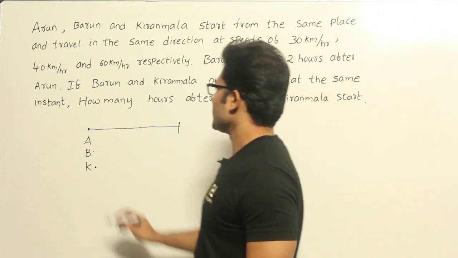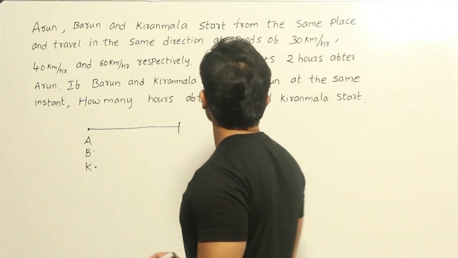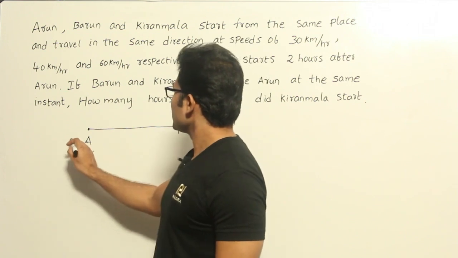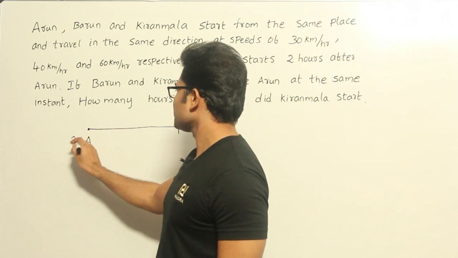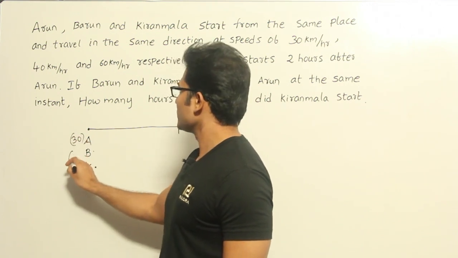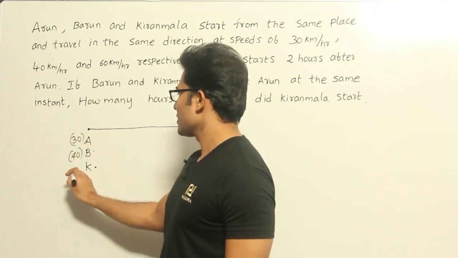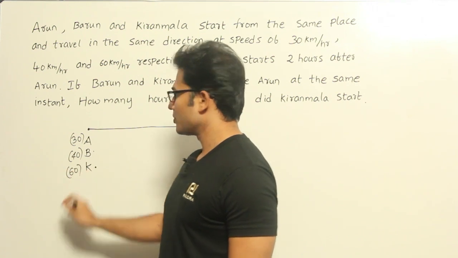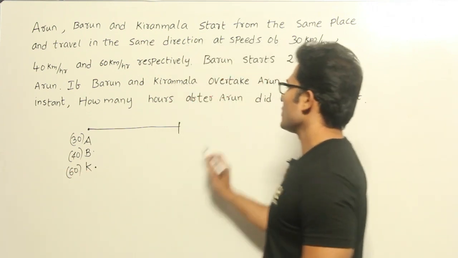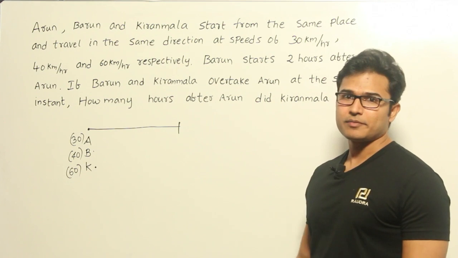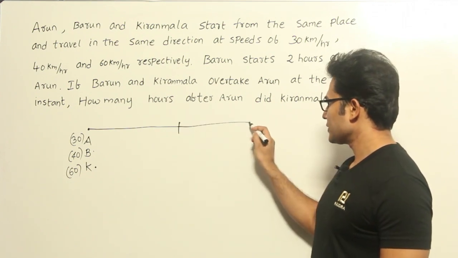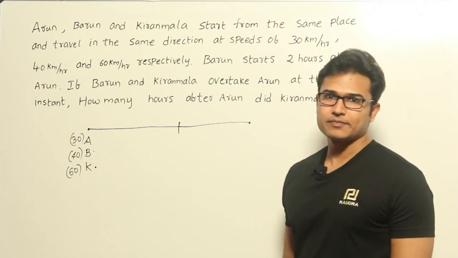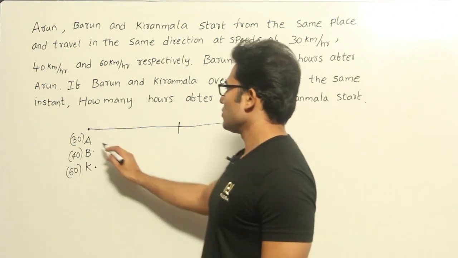The other data given is that Arun travels at 30 kilometers per hour, Barun at 40 kilometers per hour, and Kiranmala at 60 kilometers per hour, but all of them are going to meet at the same instance, we don't know when. So now let's see how to solve it.